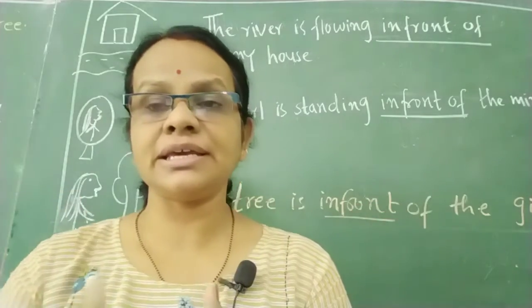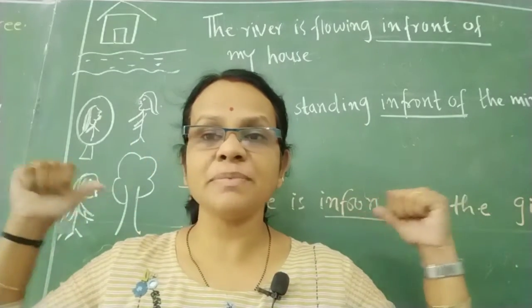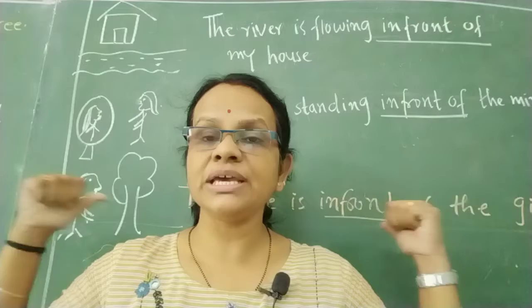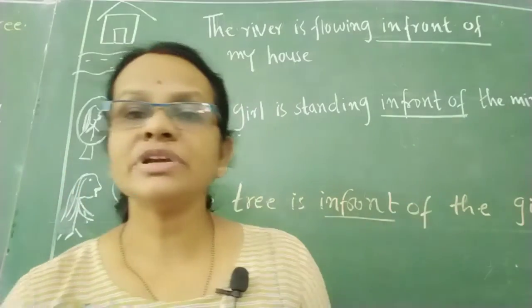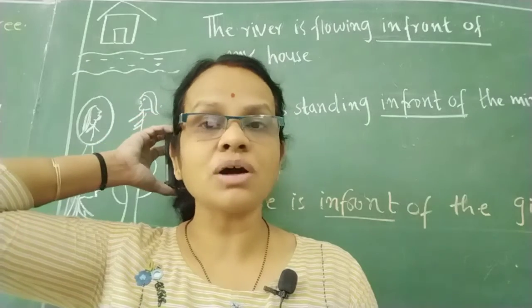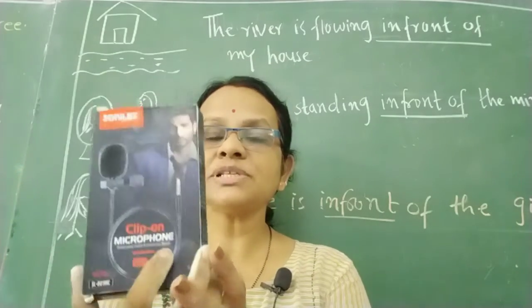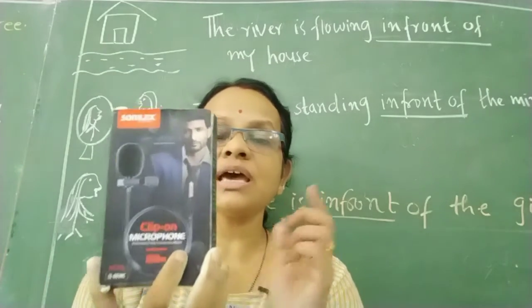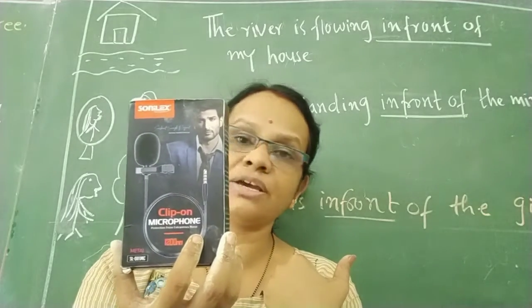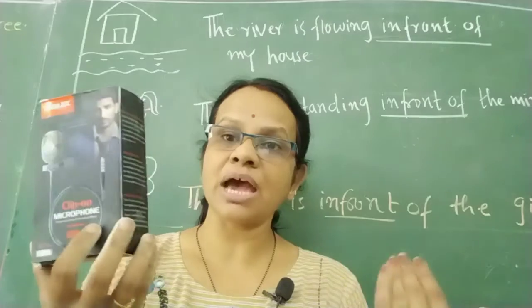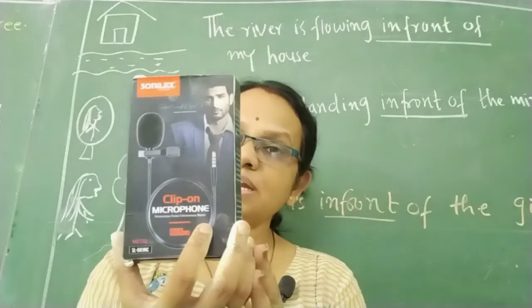Just now I am standing here. What is behind me? मेरे पीछे में क्या है? The blackboard is behind me, right? The blackboard is behind me. Well, the box. Where is the box? The box is behind me. Suppose I am doing like this. So what can you say? I am standing behind the box. मैं box के पीछे खड़ी हूँ, right? I am standing behind the box.